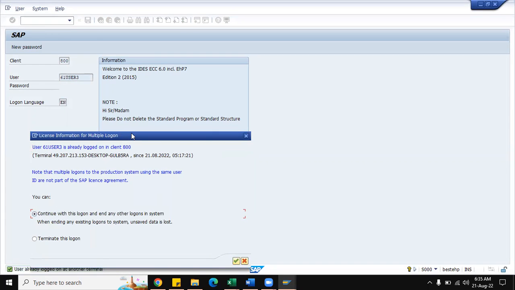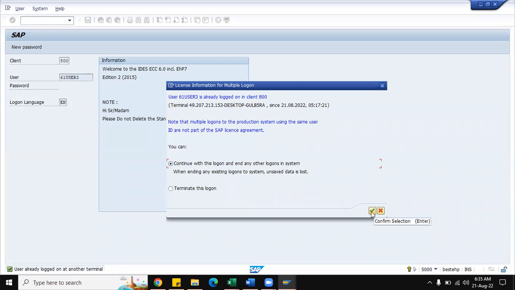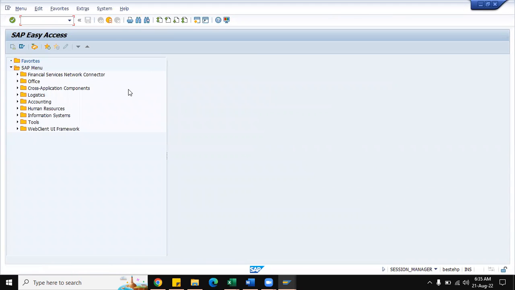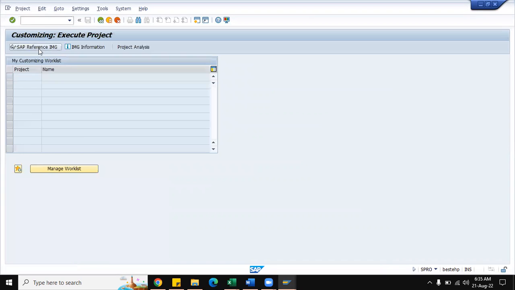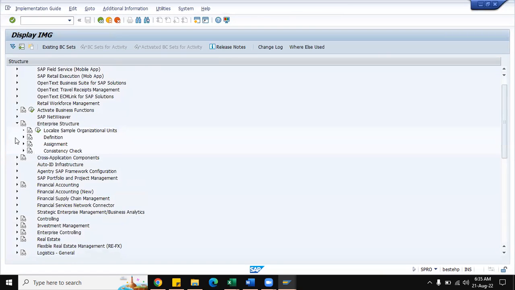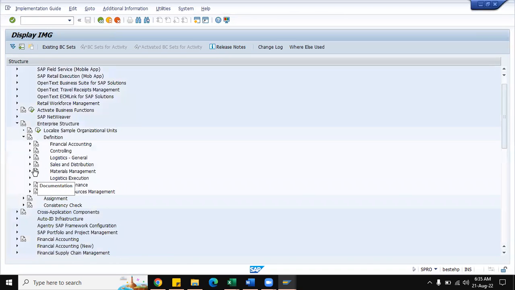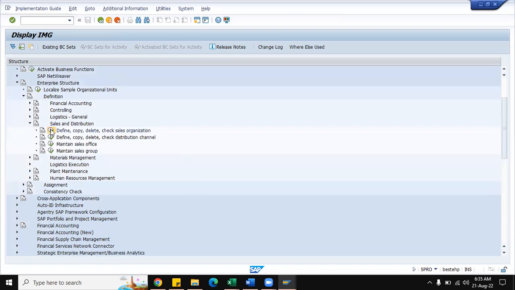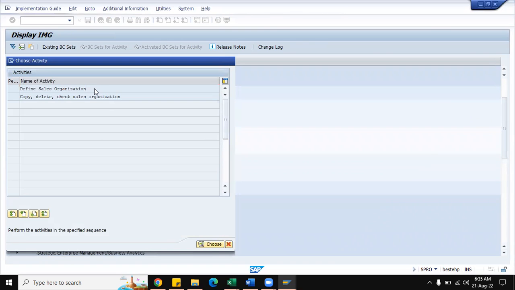So there may be a few errors that will come, but no need to worry. At the end, the system should generate the invoice because of the backend settings. So let me go to SPRO first. Enterprise structure, definition, and during the sales organization creation, let us see first whether this combination exists or not.